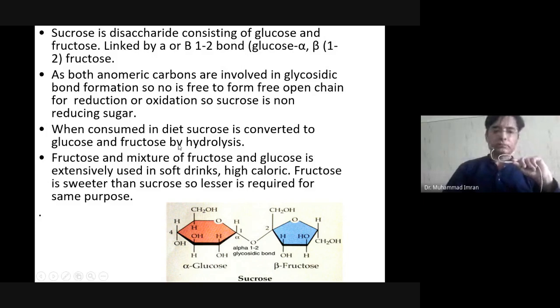So fructose and a mixture of fructose and glucose is extensively used in soft drinks. This is the importance of sucrose. High caloric syrups: fructose is sweeter than sucrose, so less is required for the same purpose. So less fructose is required in syrup formation as compared to sucrose, because fructose has more sweetening value than sucrose, and sucrose has more sweetening value than glucose.